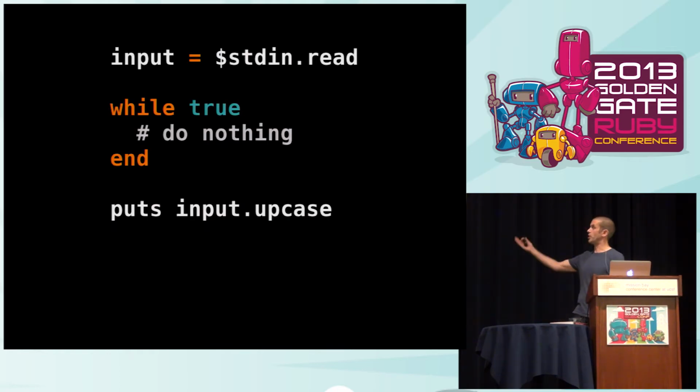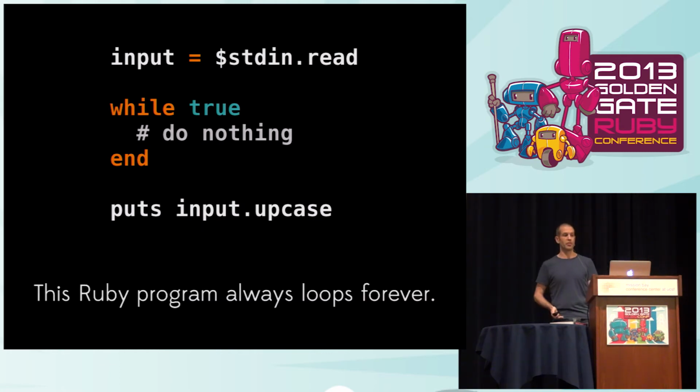If I modify it and put an infinite loop in the middle of it, then this is a program which obviously always loops forever. So these are two specific examples of Ruby programs that exhibit certain behaviors, and by behavior I mean whether the program ever finishes or not.